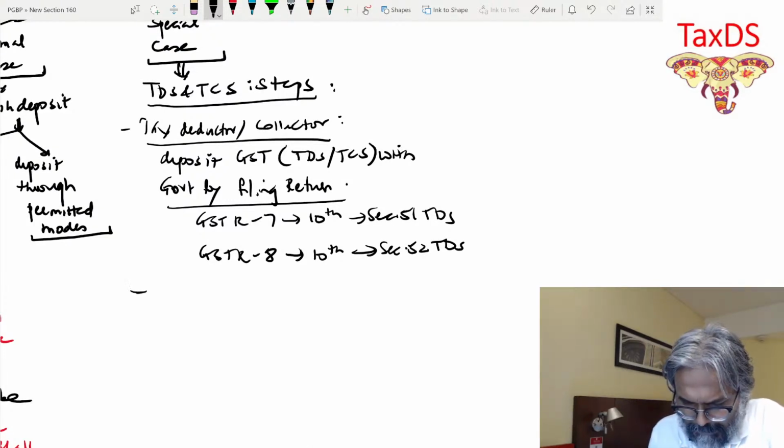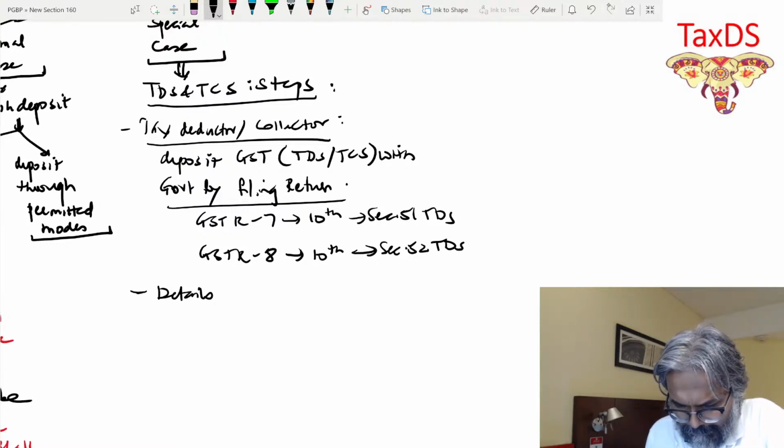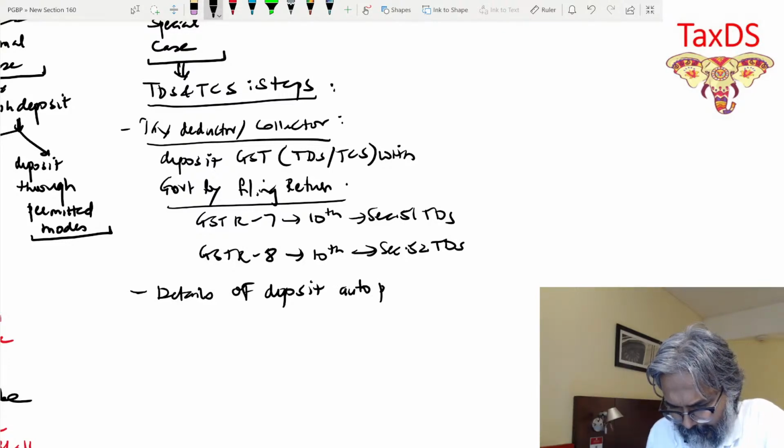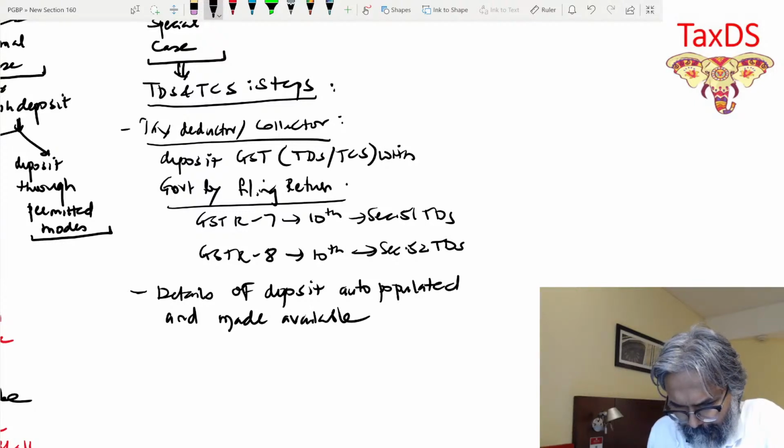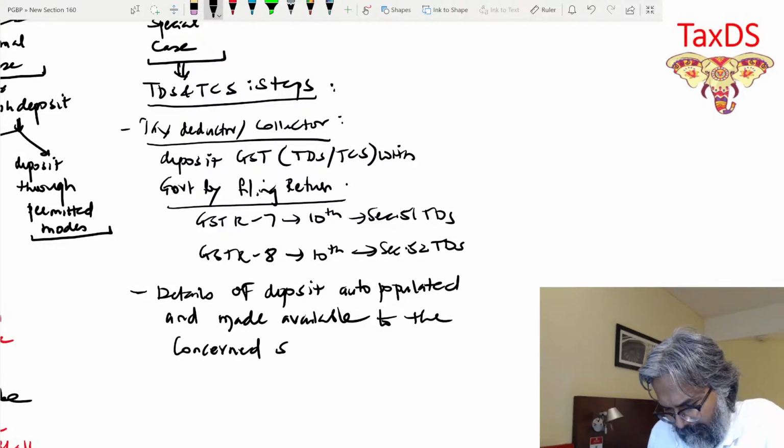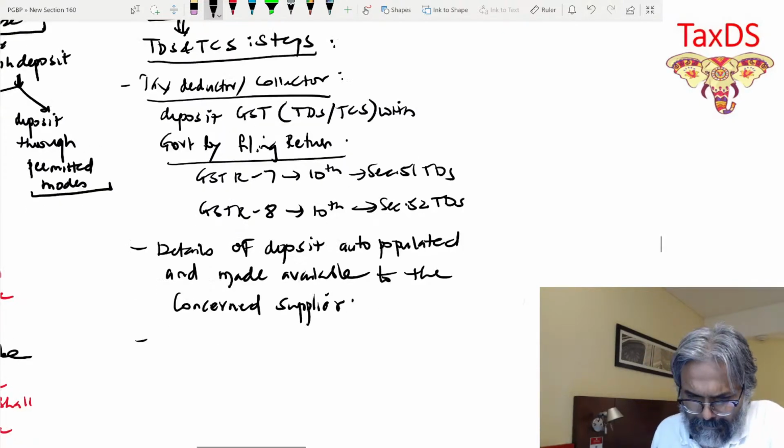Different. After that, details of deposit are auto populated and made available to the concerned supplier. To the concerned supplier. And the last one,